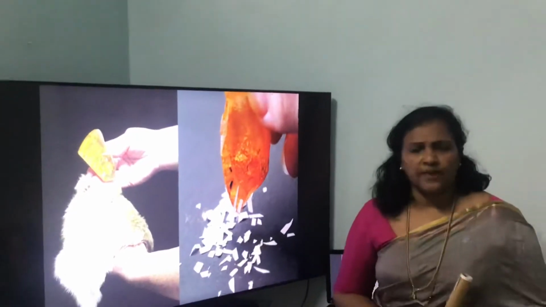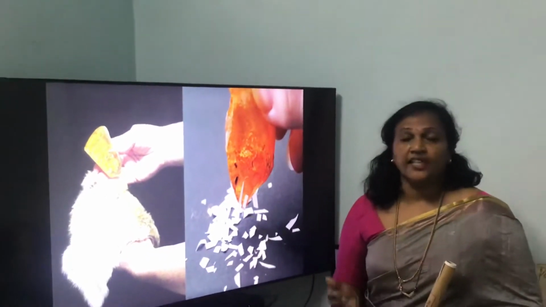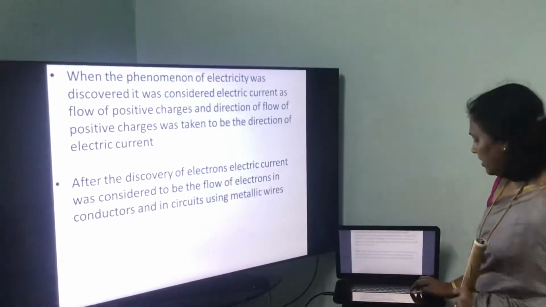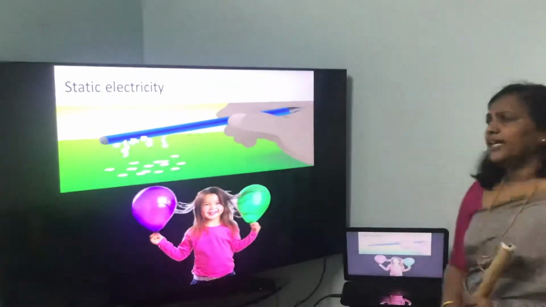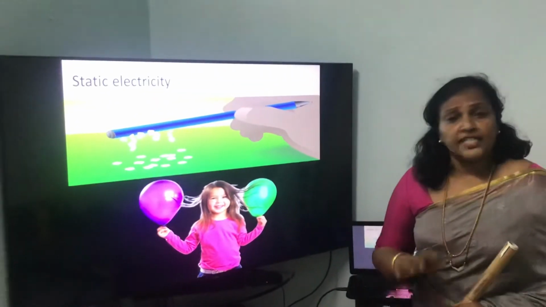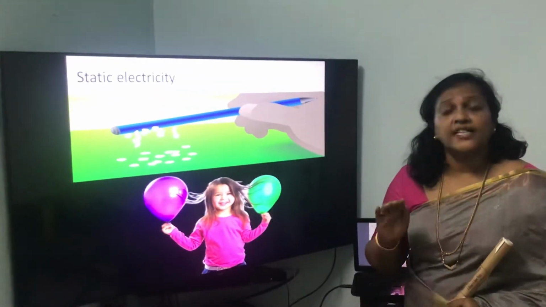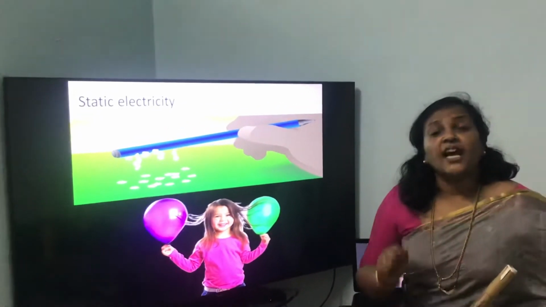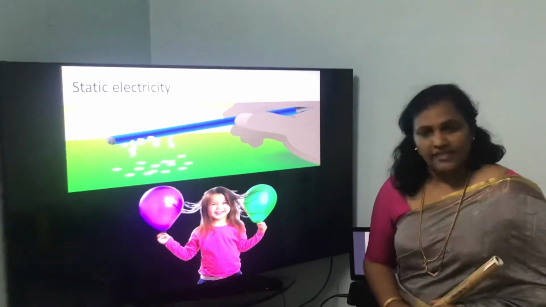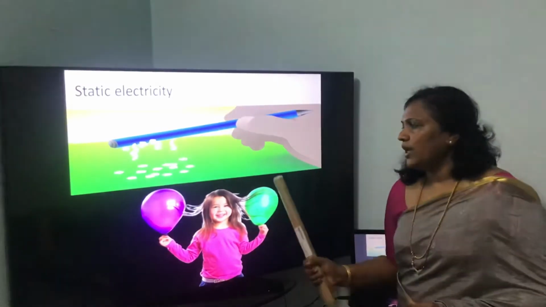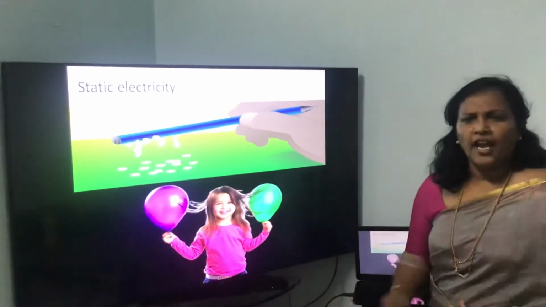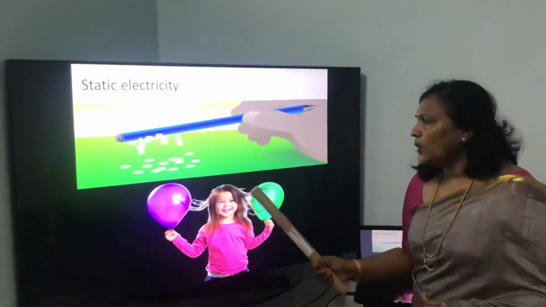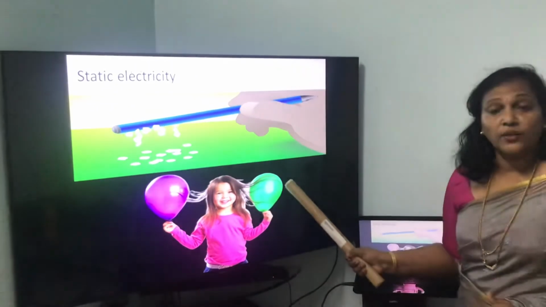Electricity is of two types: static electricity and current electricity. In static electricity, the charges will not flow. It is at rest. It is static. Only the charges will get attracted. For example, if you take a balloon, rub it against your head and keep it near the hairs, you can see how the hairs are pulled towards the balloon.